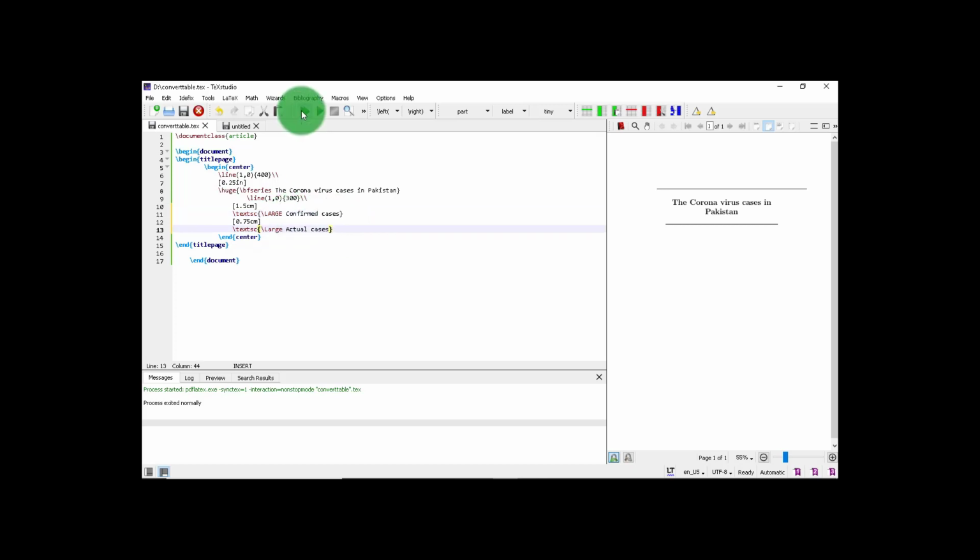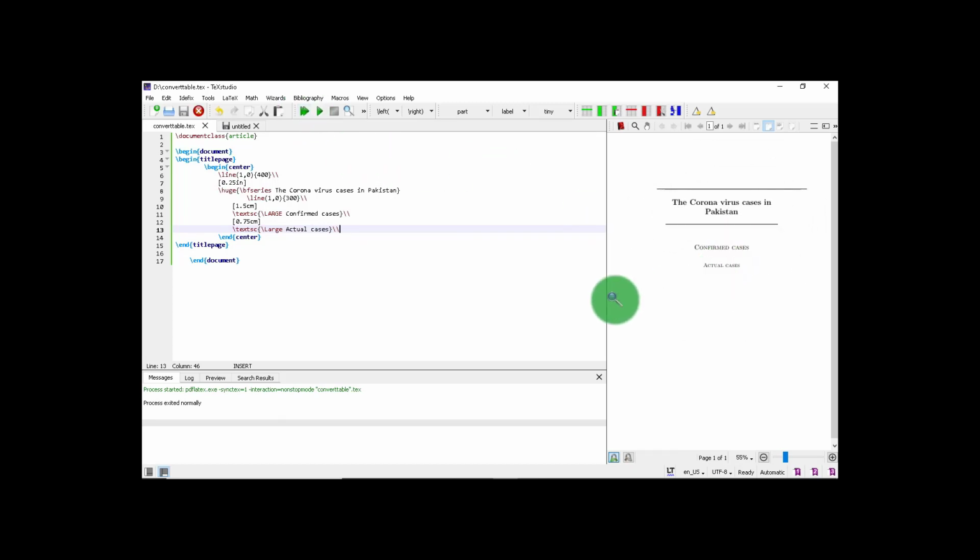Let's see how this looks now. I am missing the double slash here and here. Now compile and take a look at it.